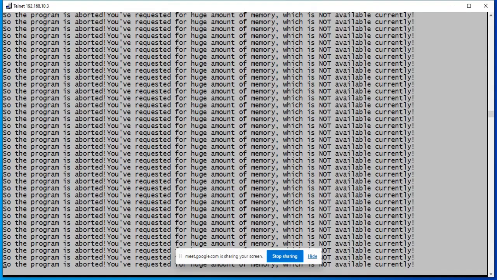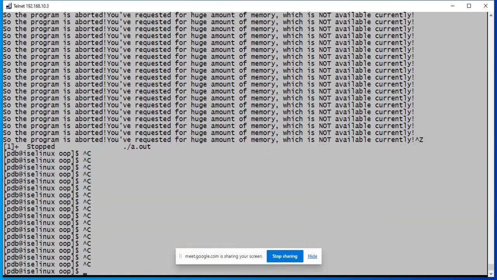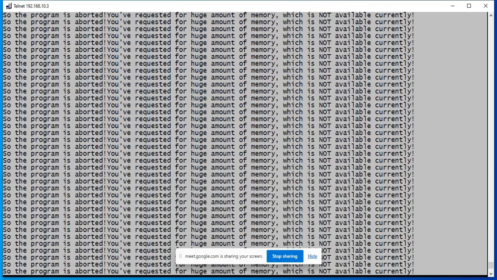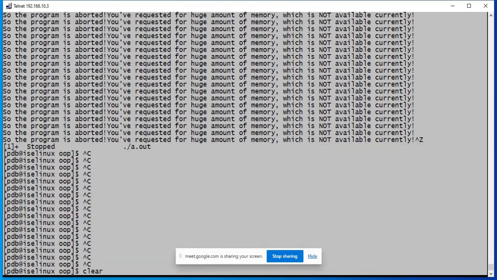The program seems to have entered an infinite loop. Okay, I have aborted it. Excuse me. So let's see, why did we enter into an infinite loop? The program never seemed to complete on its own. I had to abort it.